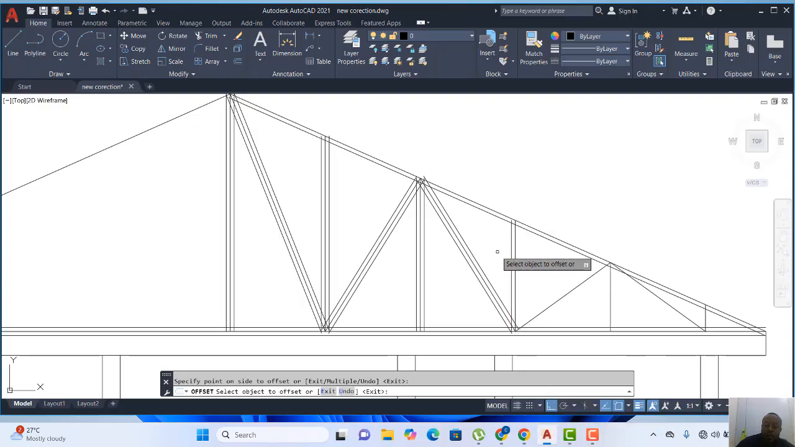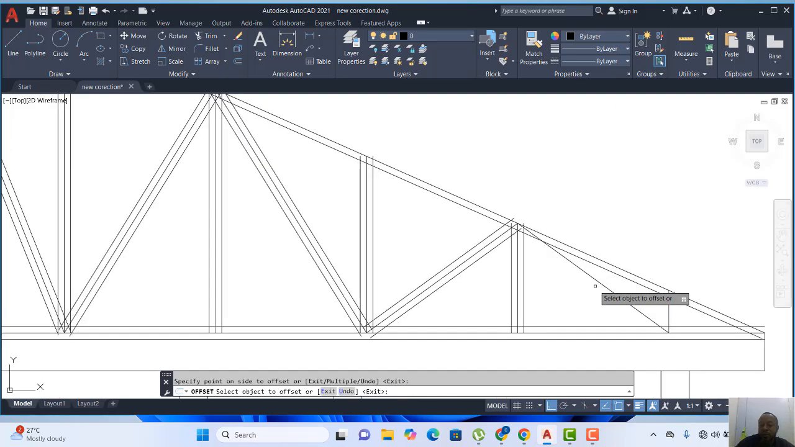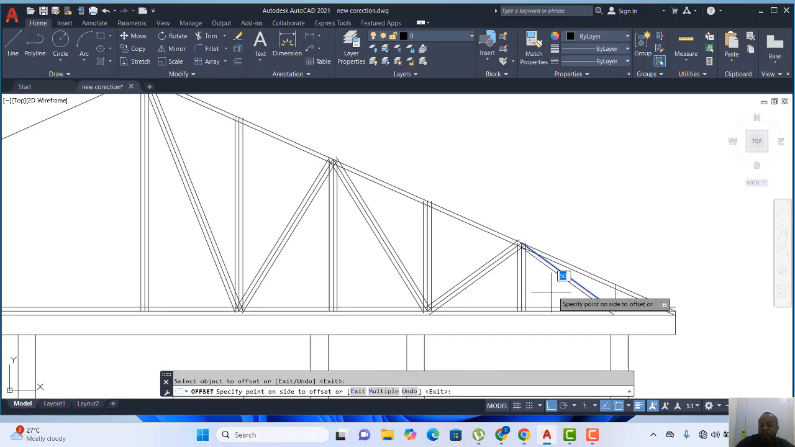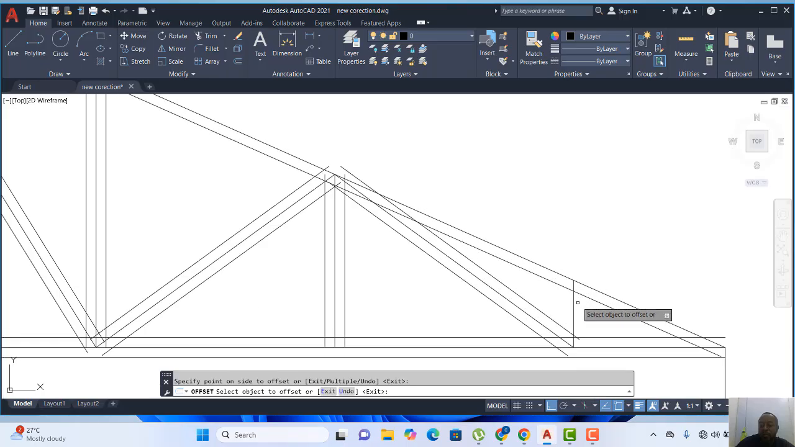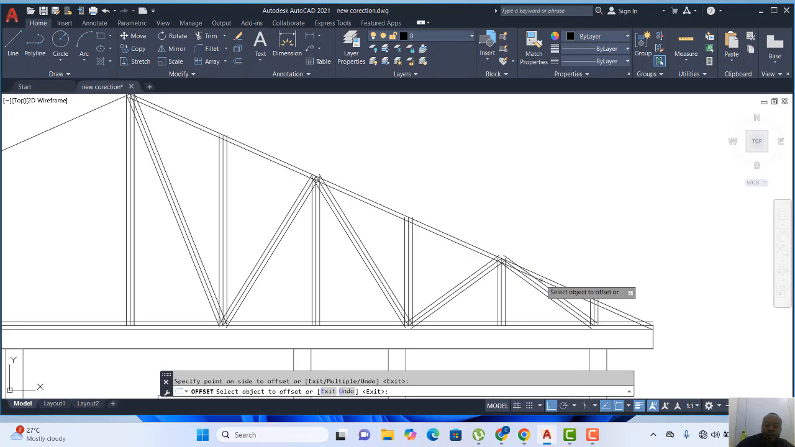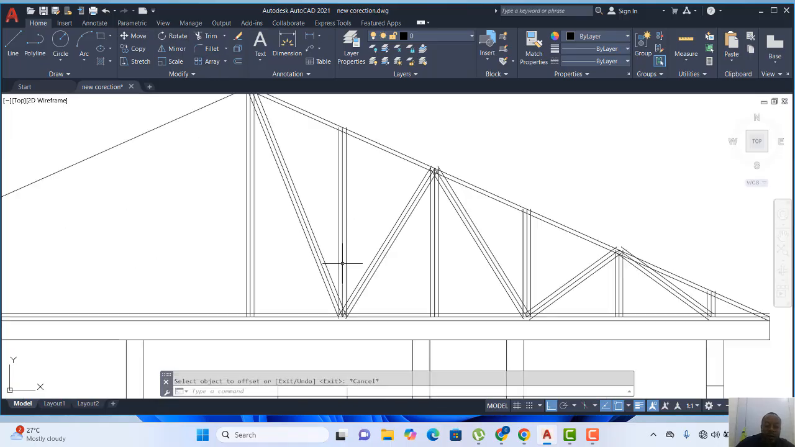Offset this. Offset this. Offset this. Offset this. Alright, so I can leave this. Okay, and I'll offset this. Okay, so having done that, then I'll trim this.